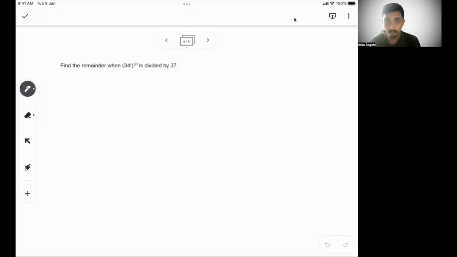This talks about finding the remainder when 34 factorial to the power 38 is divided by 37. We know that 34 and 37 are co-prime, so we can apply the theorem, and 37 is also prime.